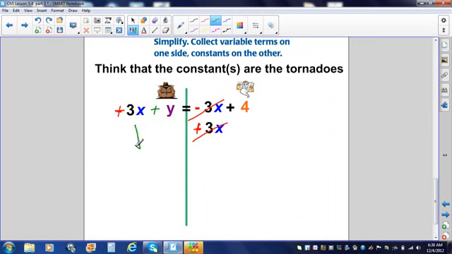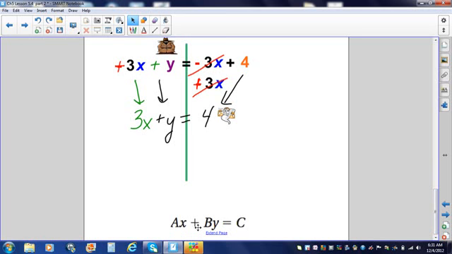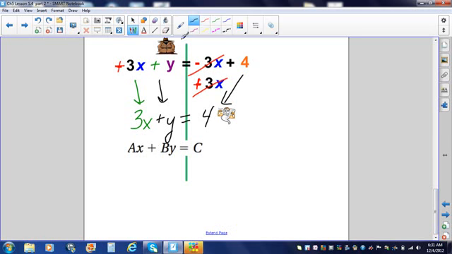I have 3x plus y equals 4. This is standard form. Notice that my tornado, my constant, the number that's constantly by itself, is alone, and my x and y are on the same side. In this case, 3 would be a. 3 is my coefficient. I have an invisible coefficient of 1 here. 1 would be my b, and 4 is c.